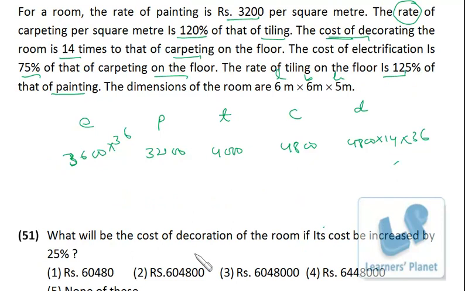What will be the cost of decoration of the room if its cost is increased by 25%? So cost of decoration is this. If it is increased by 25%, the new one will be 125% of this, or I can say 5 by 4 of this, right? So into 5 by 4, so it is 1200. 14 into 570, 12 into 784 into 36 into 3 zeros. I mean 1000. So we just have to go for this.